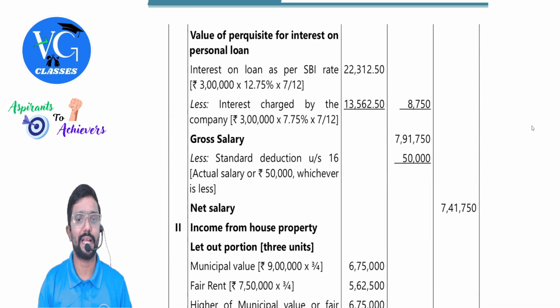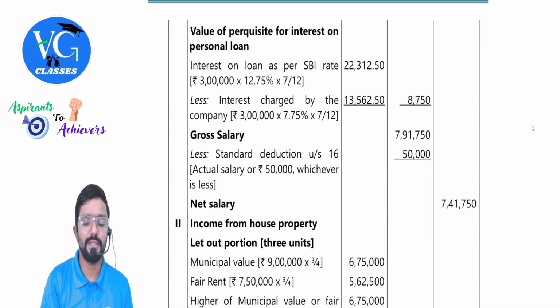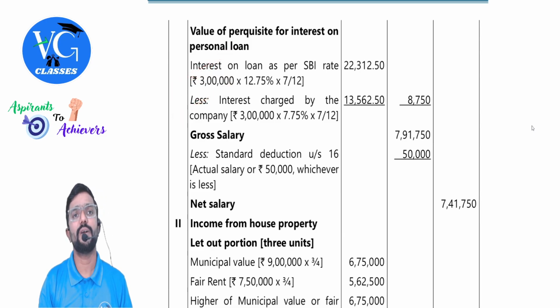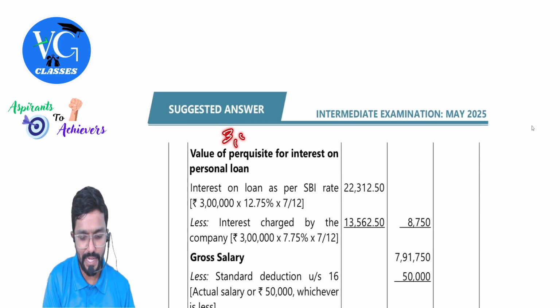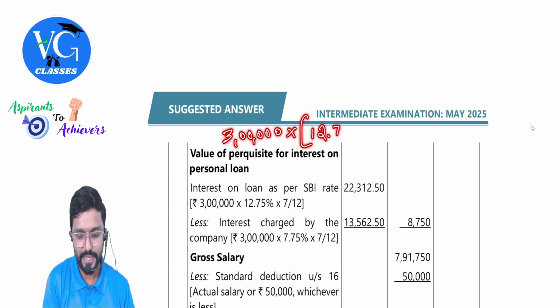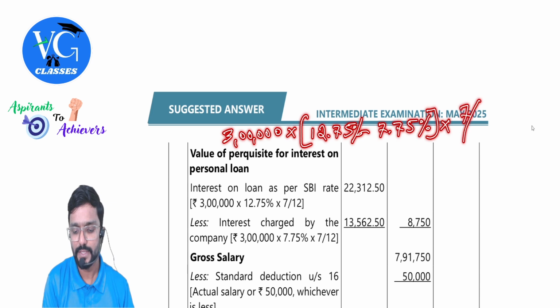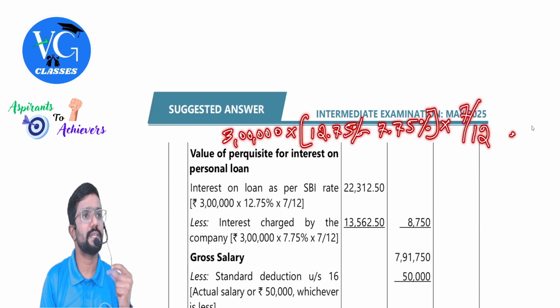Then coming to the loan part, guys. What they have done is they have taken the SBI interest and deducted the actual interest charged by the employer. But what you can do is straight away like this: 3 lakh into the SBI interest rate minus actual interest, which is 7.75%, into how many months? 7 by 12.